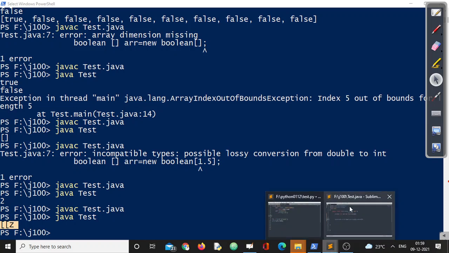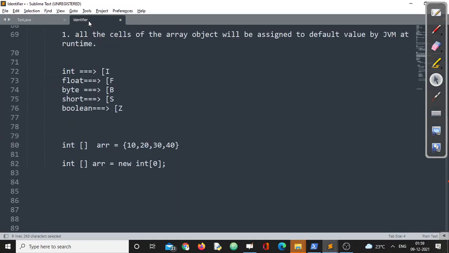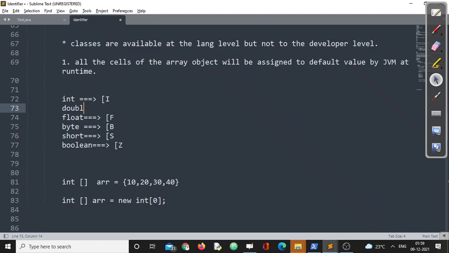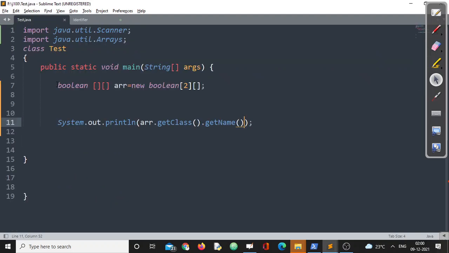So whenever you are writing your notes for this particular one, make sure for single dimension all these are valid. For a double dimension int array, the class name will be double open square bracket followed by I, right? Okay. So these are the classes, and we have discussed everything about this particular one. Now, the next thing we will see, and we'll conclude in the next class, we'll discuss double dimension array if possible.